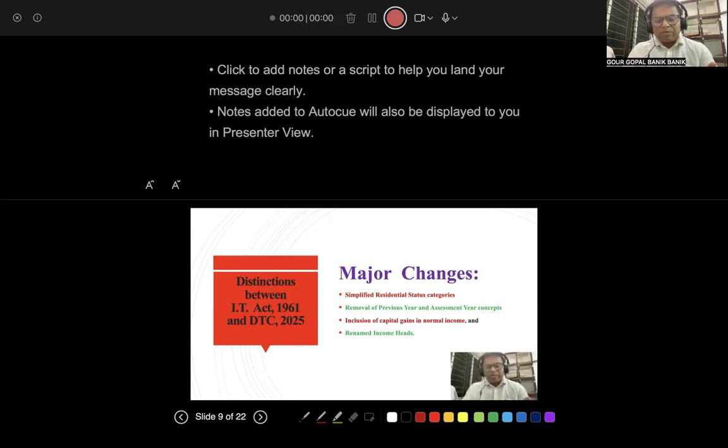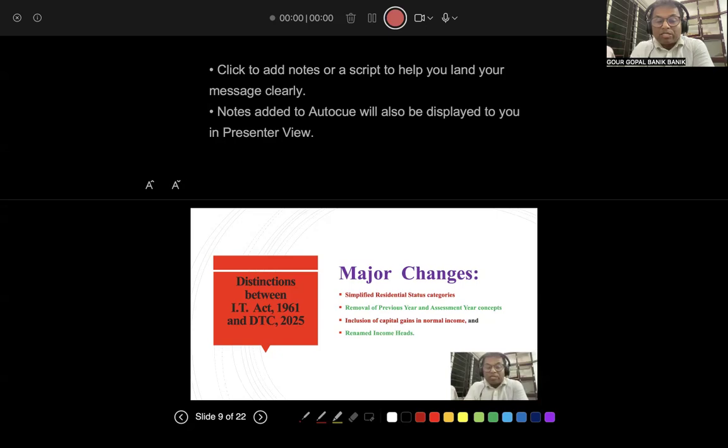So as a comparative study, I made a comparison between the Income Tax Act of 1961 and the Direct Tax Code of 2025. If Direct Tax Code 2025 is introduced, then what will be the major changes? So it's good that we concentrate on these major changes. See, I've jotted down here 4 points which have major changes.